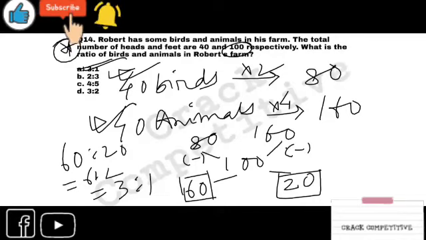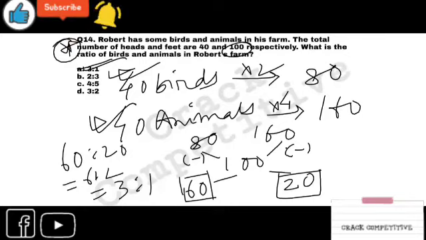Just put the standard number or the given figure in the middle, and your assumptions on two sides. According to the question, it is birds and animals. If it were animals and birds, you would have to put 160 on the left and 80 on the right. Then you subtract in a cross way, and the ratio will come. Okay. Moving to the next one.